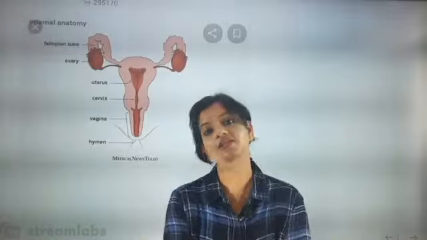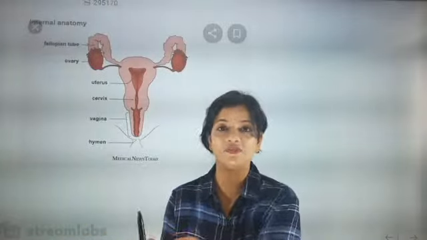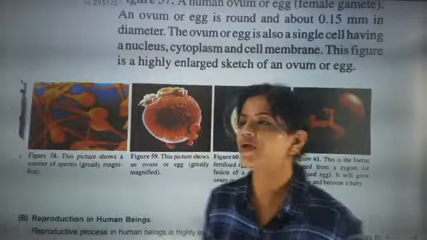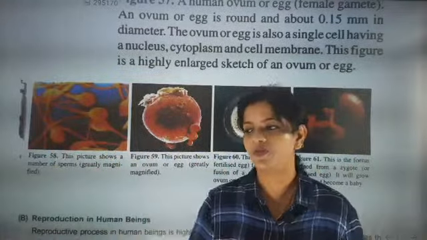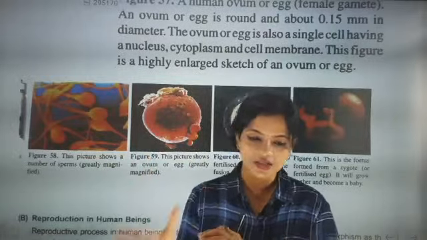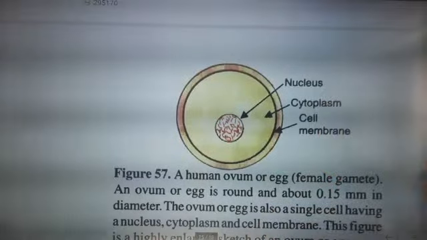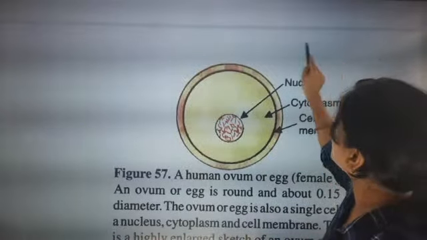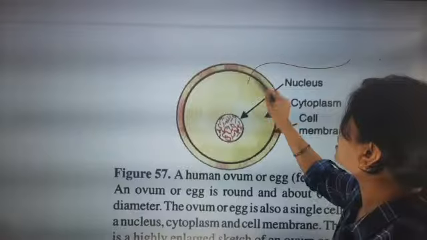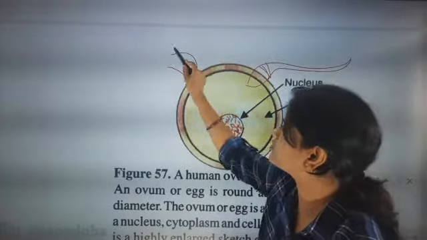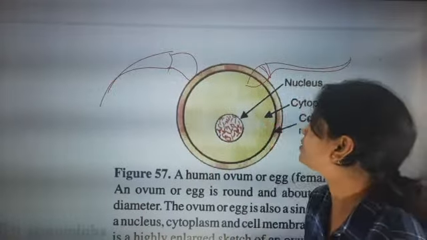When the sperm goes inside the egg, it is the head of the sperm that goes in. Tanishka, I'm explaining your doubt first, so don't be sad. Look here, millions of sperms will be there. This is the egg, which is a single cell. Millions of sperms will be competing, but only one sperm can go inside.